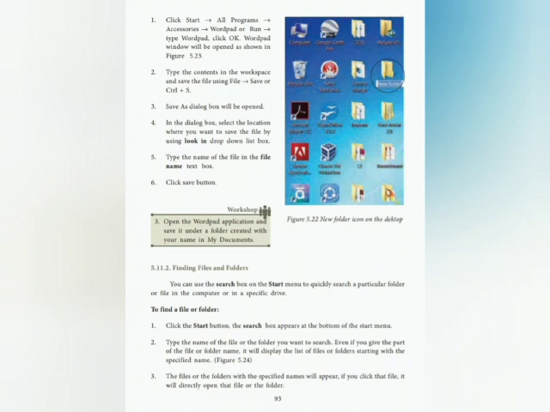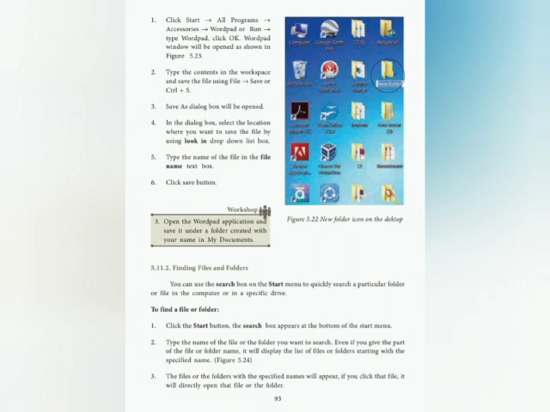Finding files and folders. You can use the search box on the start menu to quickly search a particular folder or file in the computer or a specific drive. To find a file or folder, first one, click the Start button. The search box appears at the bottom of the Start menu. Type the name of the file or folders you want to search.